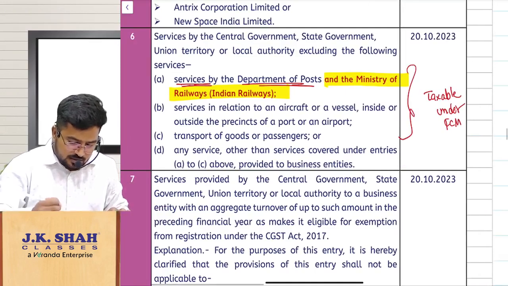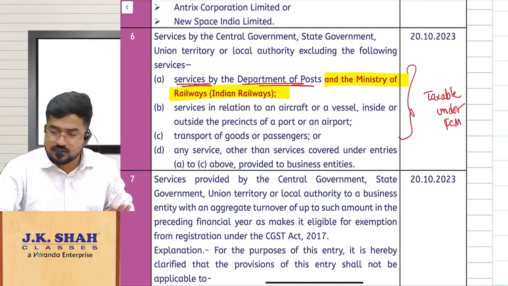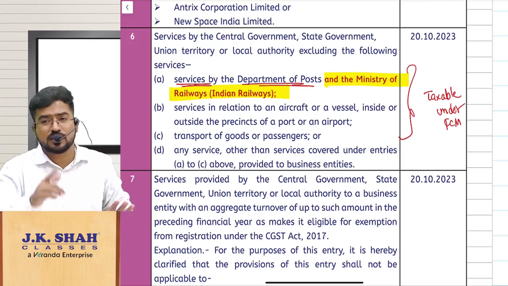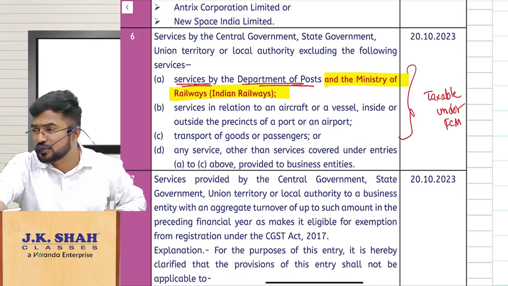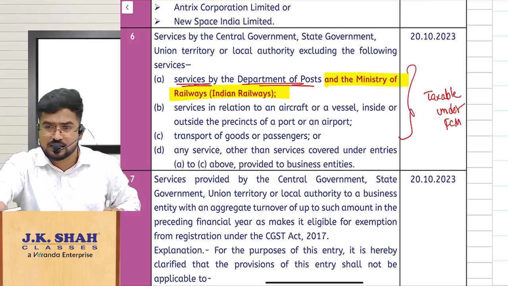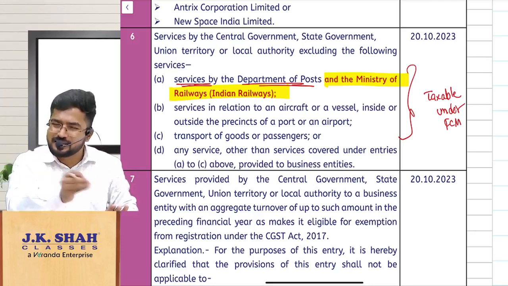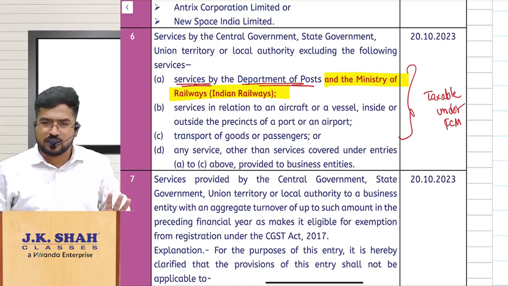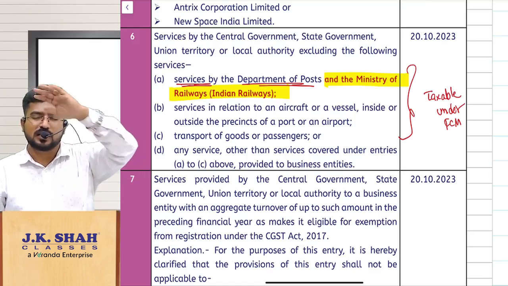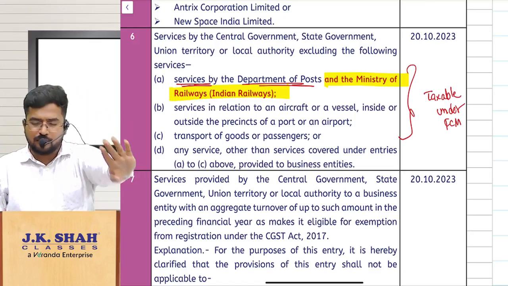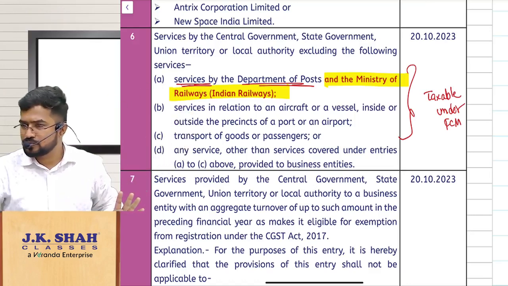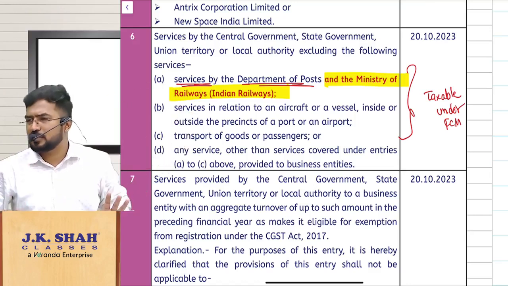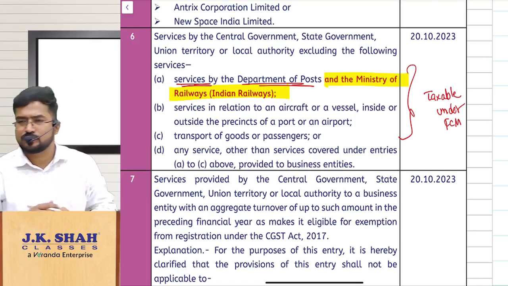6A, 6B, 6C. 6A, B, C are always taxable under FCM, like you would have written in your note in the classroom when we were discussing. Correct? In that 6A there is one more addition, that is nothing but Indian Railways. Am I clear? Now my doubt is, you tell me, sir, I am traveling from Chennai to Bengaluru in a general compartment. Taxable or exempt?